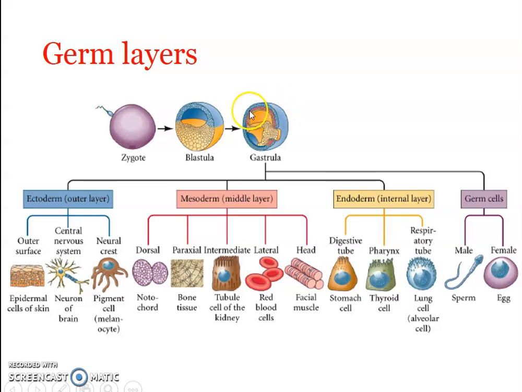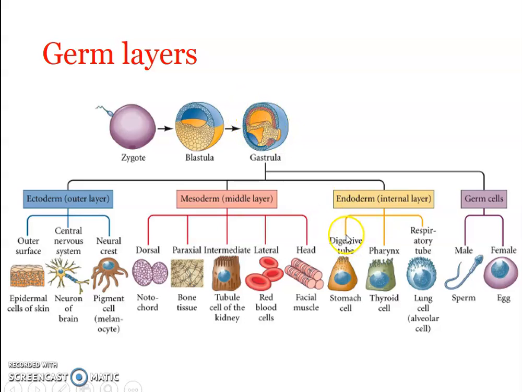Okay, the outermost layer is known as the ectoderm. Okay, the innermost layer is known as the endoderm, and the middle layer is known as the mesoderm. Ectoderm always develops into, you can see, the skin and nervous system and the organs associated with the nervous system, sensory structures, etc. Clear? Okay. What about the endoderm? Endoderm usually encloses a cavity inside. Okay, and this cavity inside is destined to become the alimentary canal.